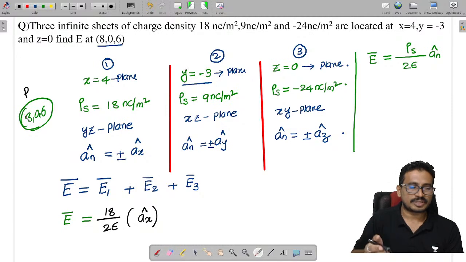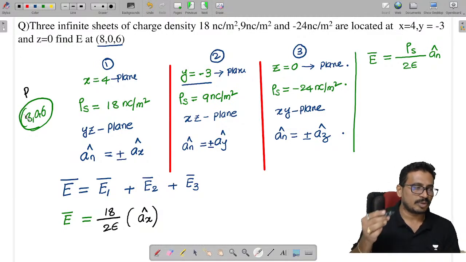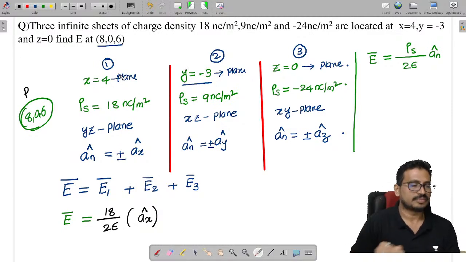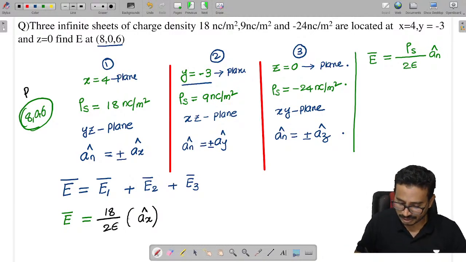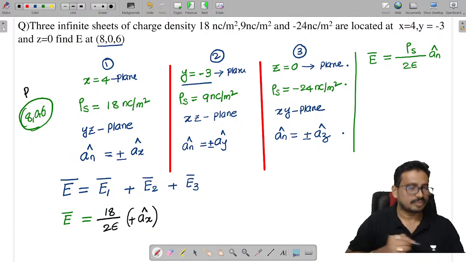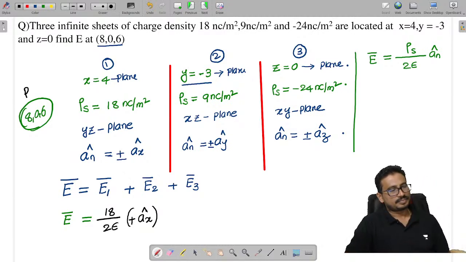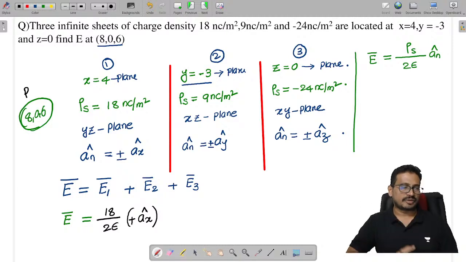That means obviously we are finding the electric field above the charge only. So that's why it is positive. We need to see the point P where you are finding the field.